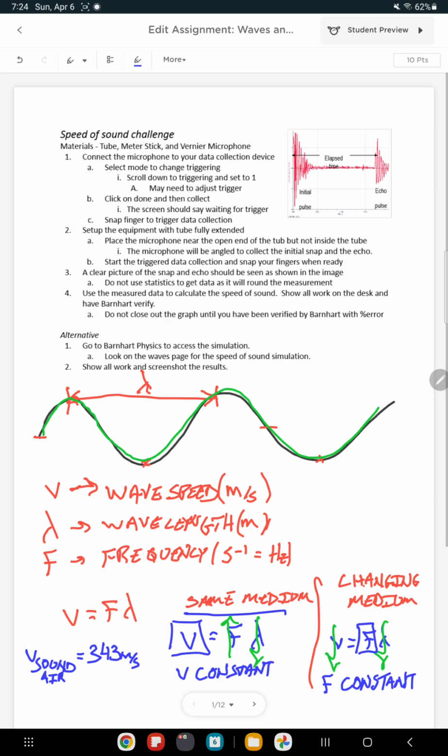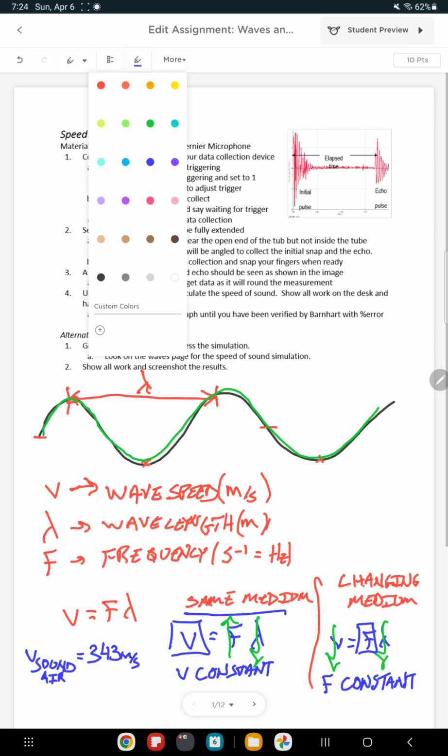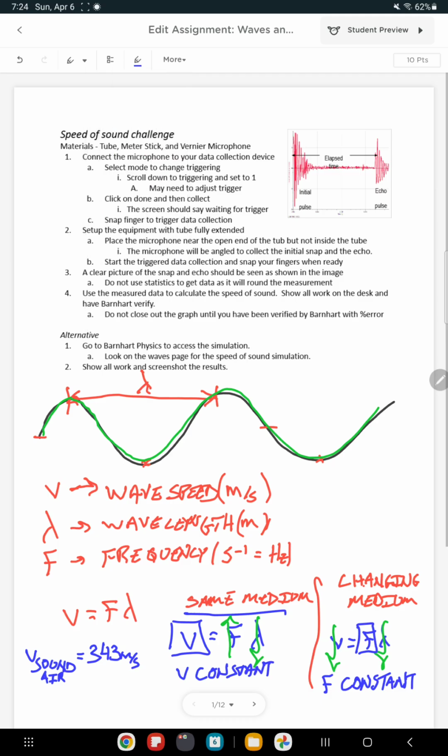So v equals f lambda is the equation. Now for this first challenge though, the probe is not going to give you the wavelength. You're going to get the time. We're going to do an echo. So instead of looking at the wavelength, you're just going to look at the distance.